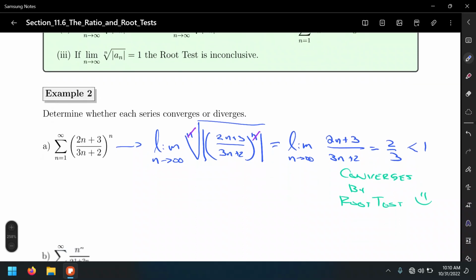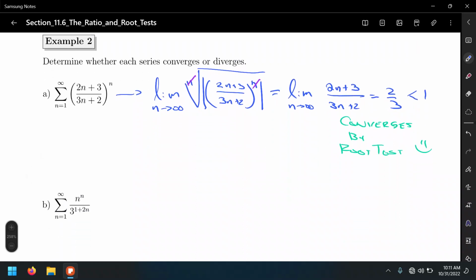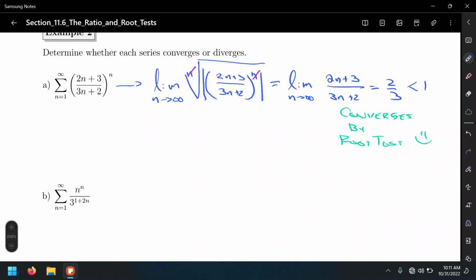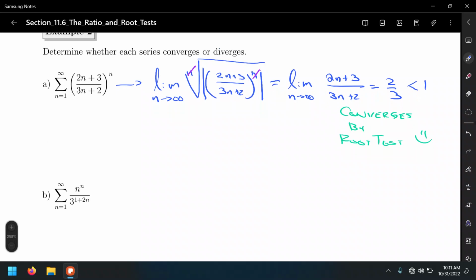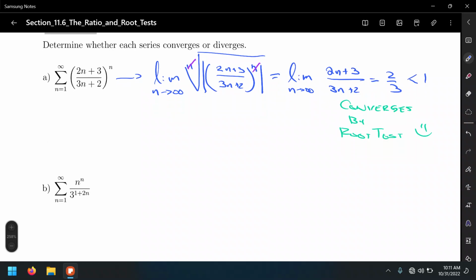All right, so let's look at another example. Sigma n equals 1 to infinity of n to the n over 3 to the 1 plus 2n. Notice how this series has a lot of n powers, and this is where the root test is great, because that's going to help us cancel out those n powers with that nth root, right? So let's see. Let's set up a limit of the nth root of the absolute value of n to the n over 3 to the 1 plus 2n as n approaches infinity.